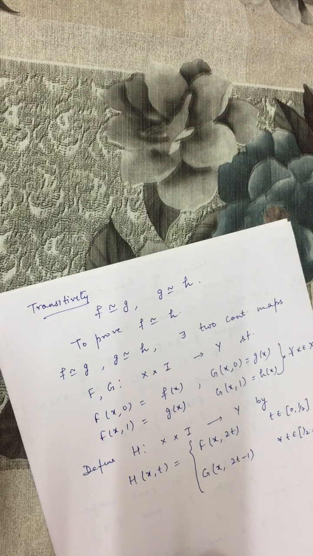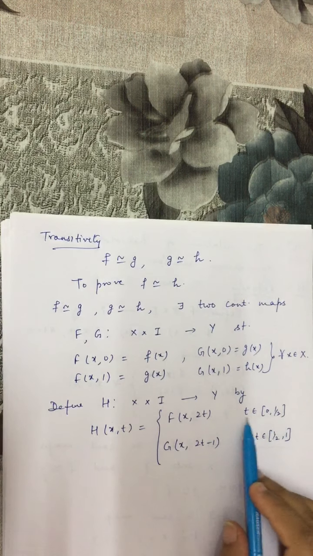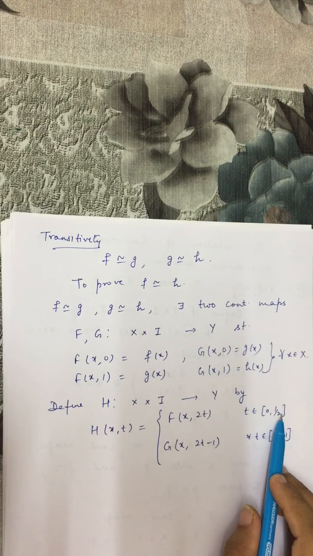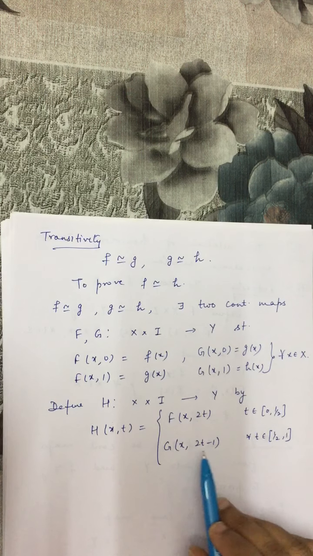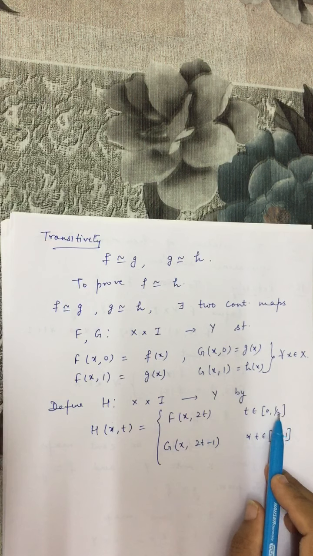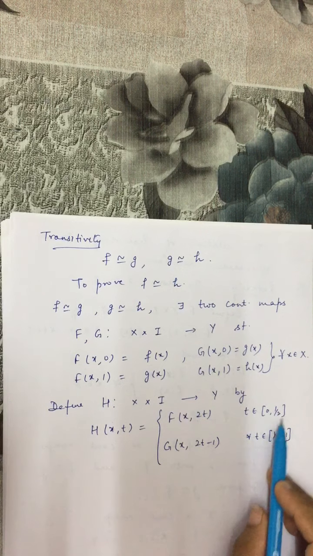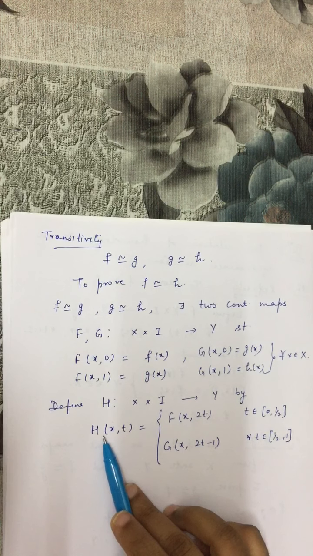Now firstly, because we have defined H by splitting the interval, we have to prove that this is a well defined mapping. When t belongs to 0 to half, the value is given by this, and when t belongs to half to 1, the value is given by this. So when t is equal to 1 by 2, the value is given by both, because this is closed here and this is closed here. So at t equal to 1 by 2, we have two values for the same point.